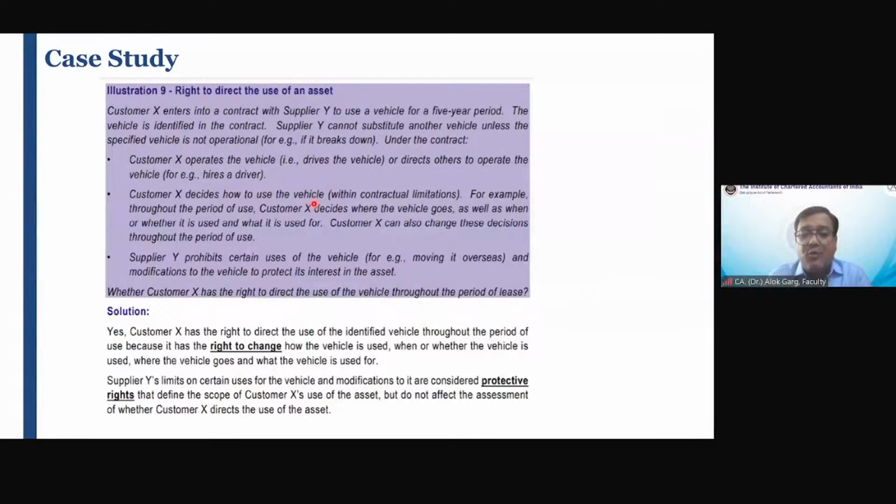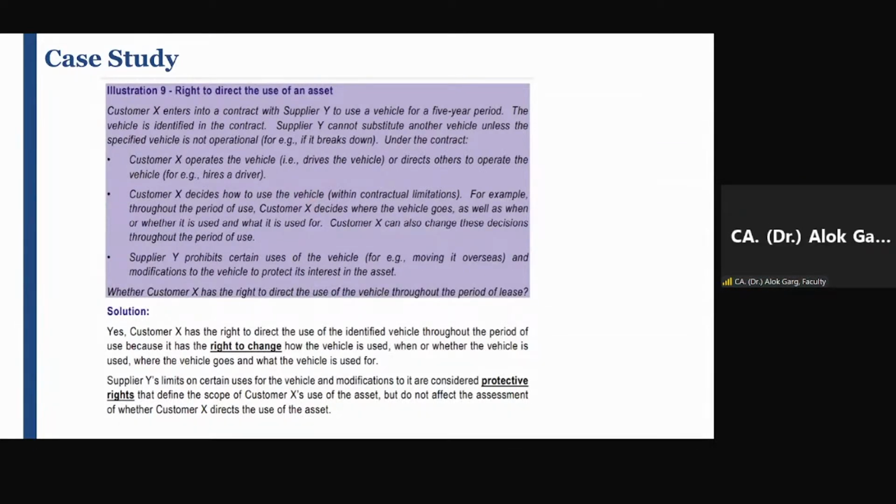Friends, I am taking a pause of 30 seconds. Please read this illustration. Please read the illustration. I'll directly need the answer of this.